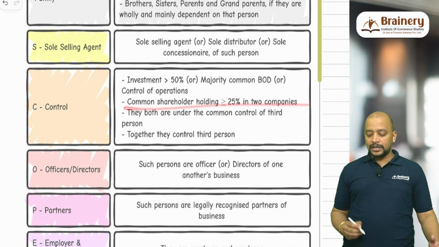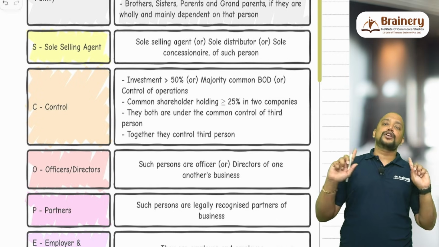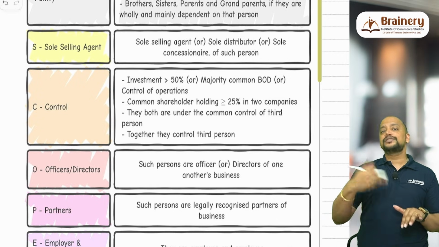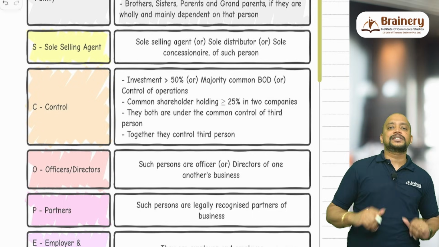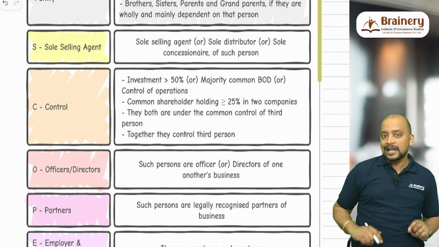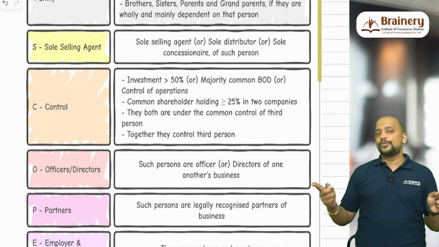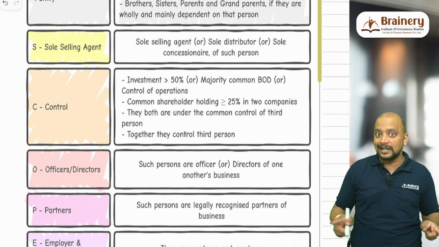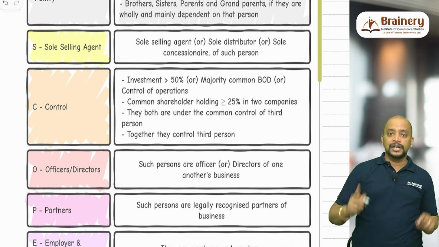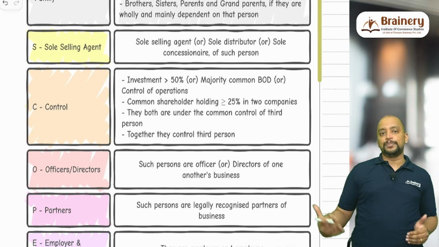Then a common shareholder holding greater than or equal to 25% in 2 companies. Say for example, there are 2 companies, X Limited and Y Limited. X Limited is not investing in Y Limited, nor Y Limited in X Limited. But there is a common shareholder, say Mr. A, and Mr. A is holding 25% or more in X Limited and 25% or more in Y Limited. Now these 2 companies will be treated as related. Not the shareholder and the company, but these 2 companies in which there is a common shareholder will become related. Then they both are under the common control of a third person.